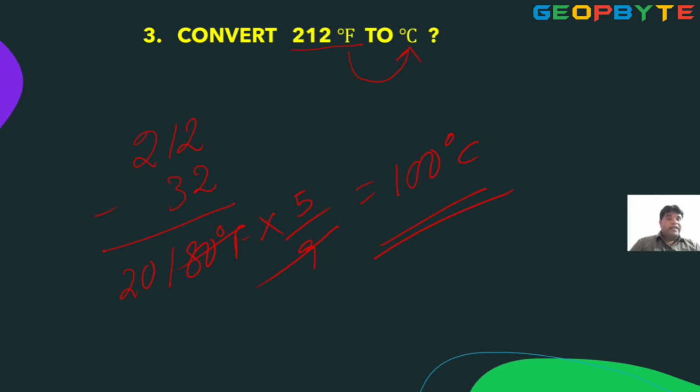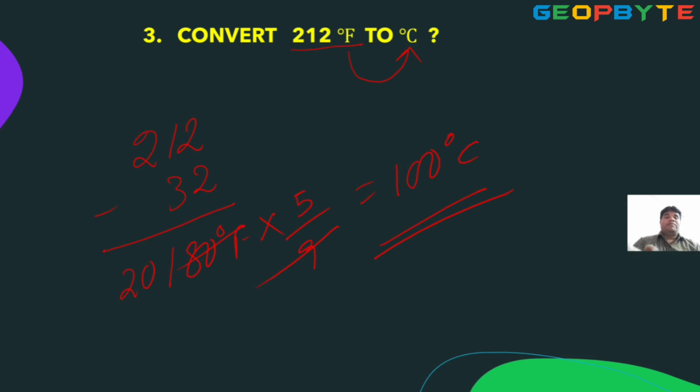In Fahrenheit, what is the freezing point? 32 degrees Fahrenheit. Boiling at 212 degrees Fahrenheit. That's 4 points. The fifth point is conversion. So 5 points completed. We have one more point.